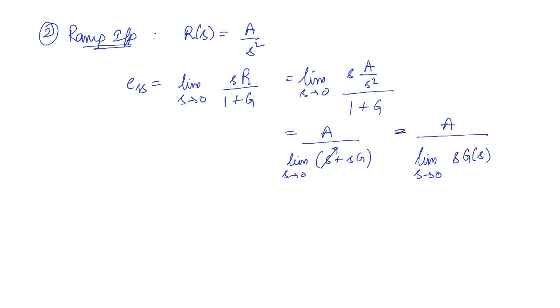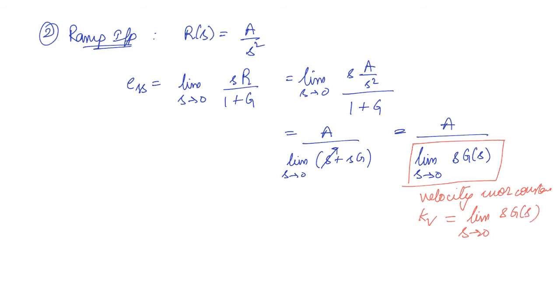Now this limit s tends to 0 of s G(s) is called the velocity error constant, denoted by Kv. So Kv is equal to the limit s tends to 0 of s G(s).